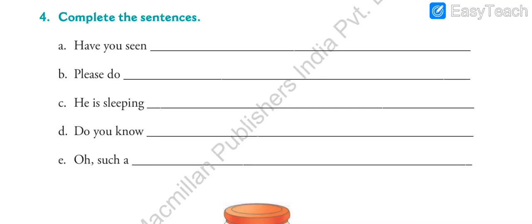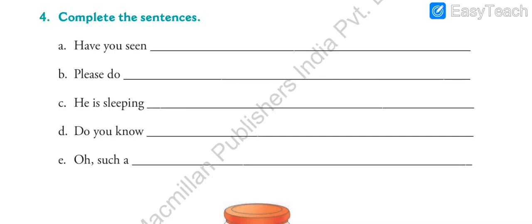So in the previous video we already saw the kinds of sentences. Which were the kinds of sentences? Statement, question, command, exclamatory or request. These were the 5 kinds of sentences that we saw in the previous video. And exercise number 4 of chapter 1, kinds of sentences, was remaining. Now let us just complete this exercise quickly.